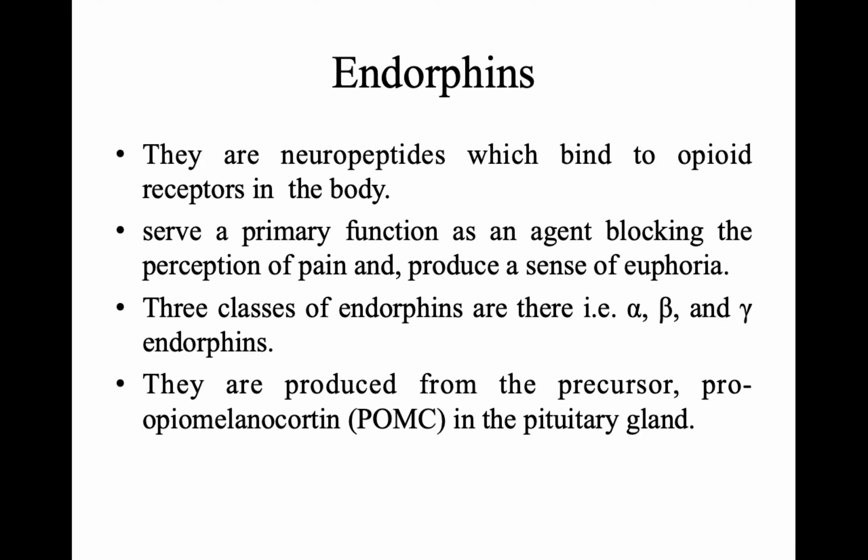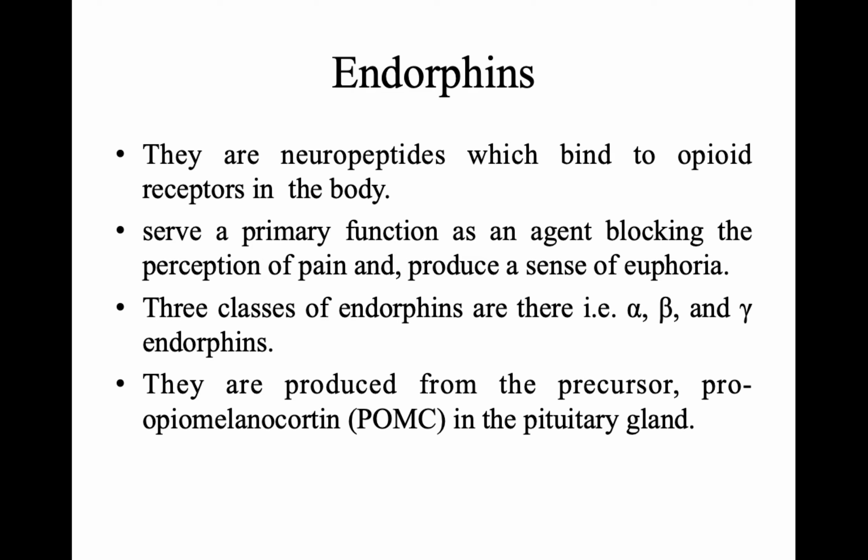Endorphins means endogenous morphins. Morphins are nothing but the opioid compounds derived from the opium plants, which are involved in sedation and also analgesic action. So these endorphins also bind to the same receptors as morphins. That's why these peptides got the name endorphins. These endorphins are neuropeptides which bind to the opioid receptors in the body.